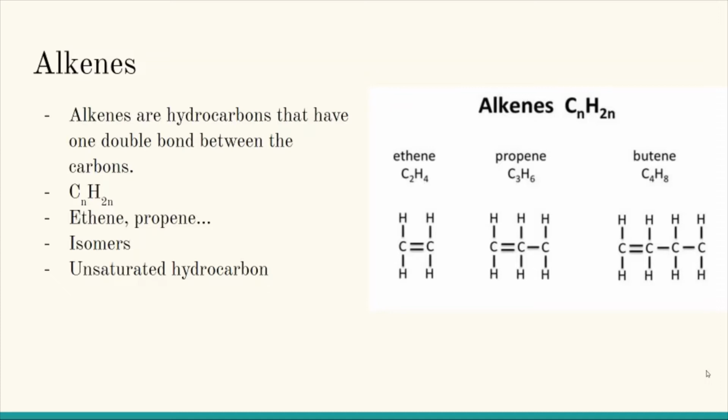Similar to alkanes, there are many ways that an alkene can be structured, and they are also called isomers. However, since they have double bonds, they are classified as unsaturated hydrocarbons. As can be seen in the image, there is only one double bond instead of 2, 3, or 4. The rest are all singular bonds. This is a very important piece of information to keep note of because some students think that alkenes have double bonds only and draw double bonds only, but that will make the organic molecule dysfunctional.